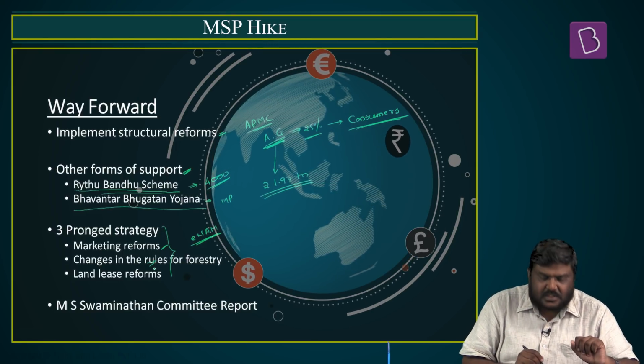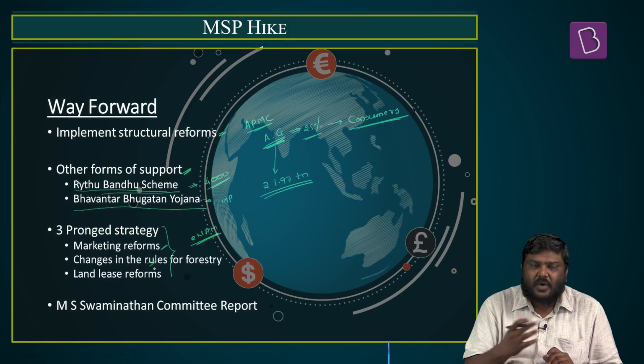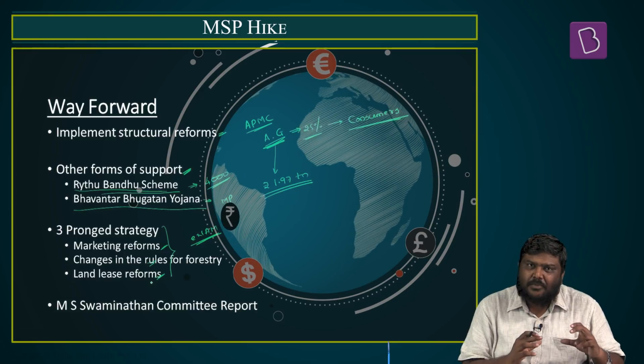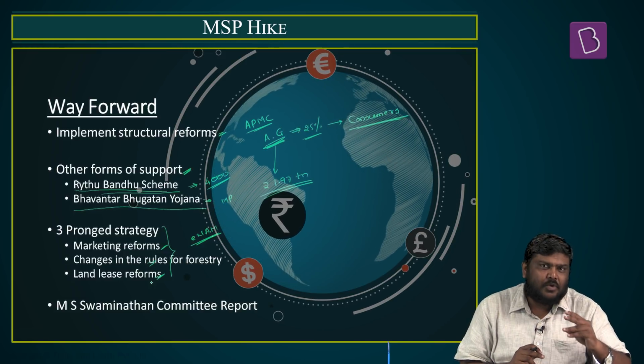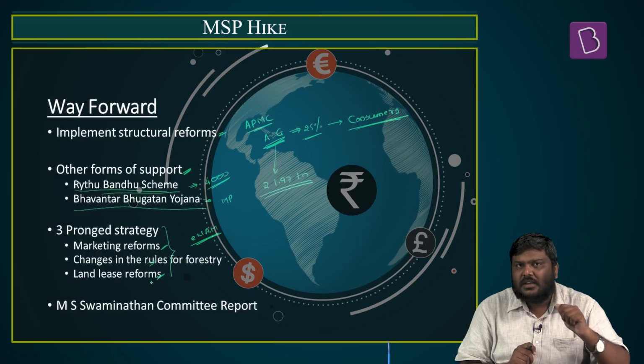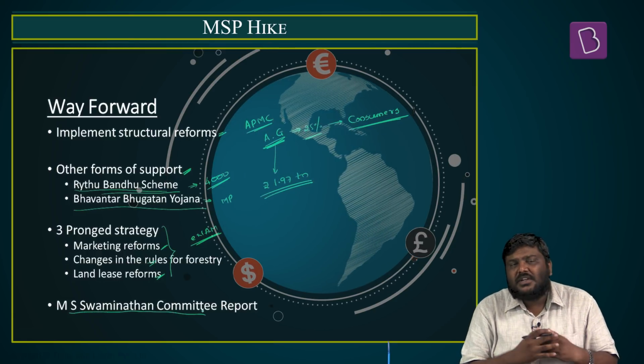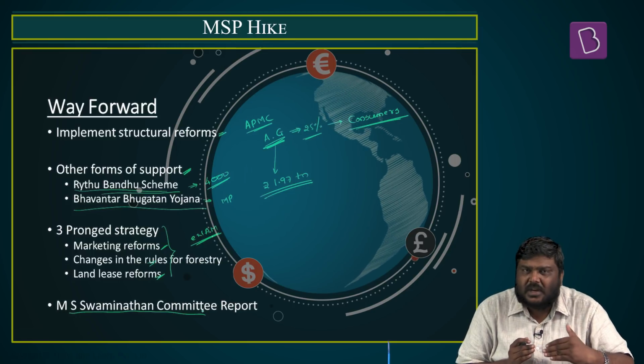Second, changes in the rules of forestry, which will lead to higher production, and land lease reforms. These are the three points of the three-pronged strategy given by Niti Aayog. And finally, the government can try various recommendations which have been given under the MS Swaminathan committee report.